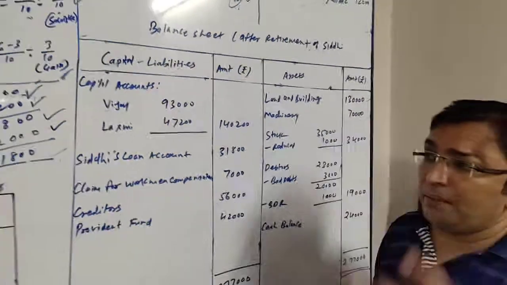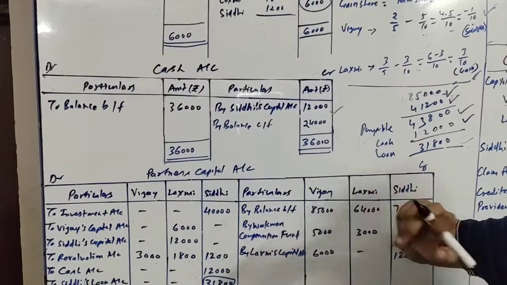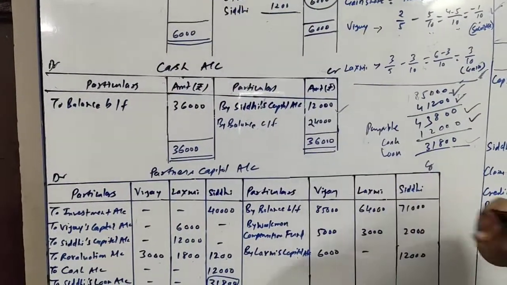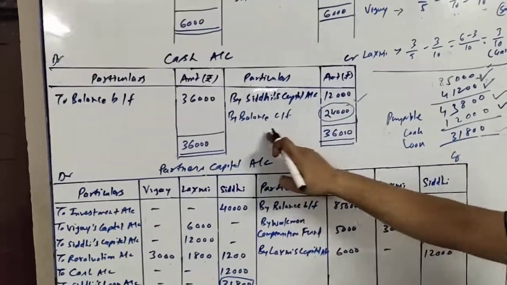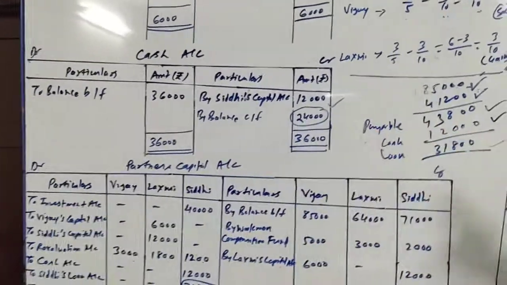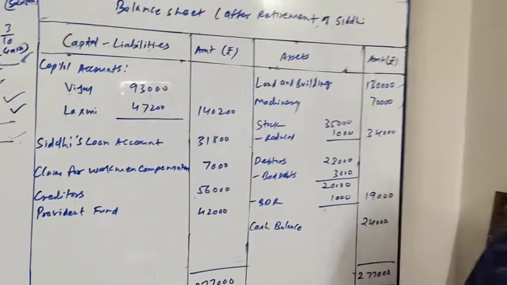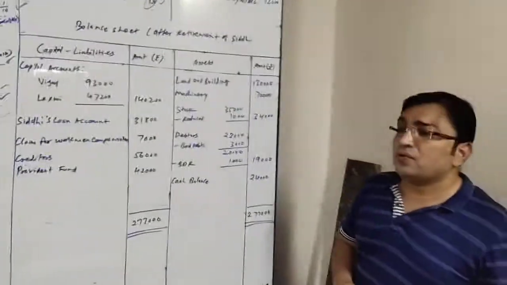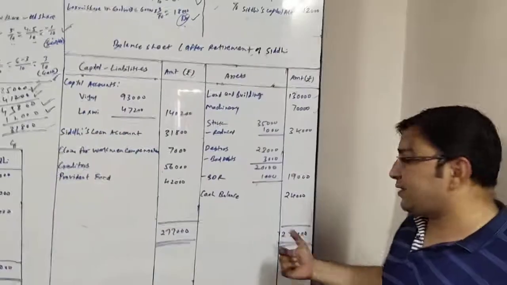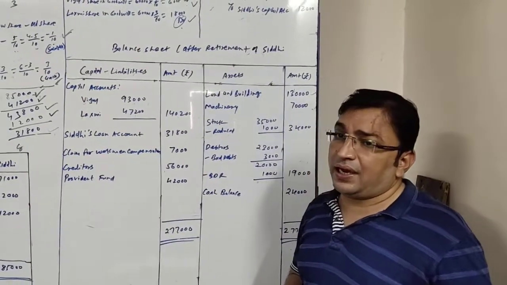Now we will be closing the cash account. Cash account debit side 36,000 is there, credit side one item 12,000 is there. So the difference of the cash account is 24,000. By balance carried forward 24,000, the same will be recorded on the asset side of the balance sheet, cash balance rupees 24,000. Now we will make the total of the balance sheet. Total of the balance sheet, both sides, comes to 2,77,000. So our balance sheet gets tallied.